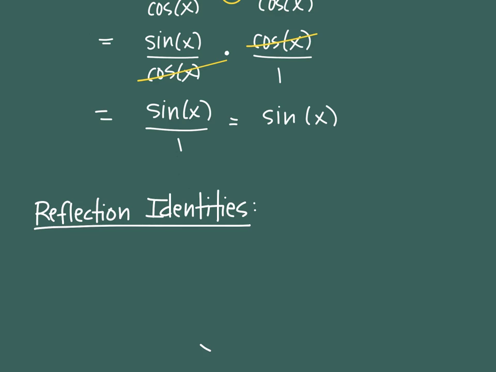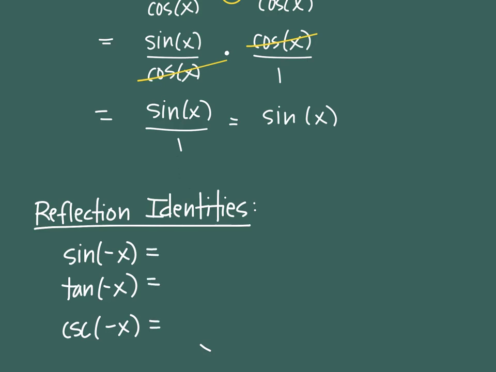Okay, here they are. Sine negative x, tan negative x, cosecant negative x. These 3 have identical twins.